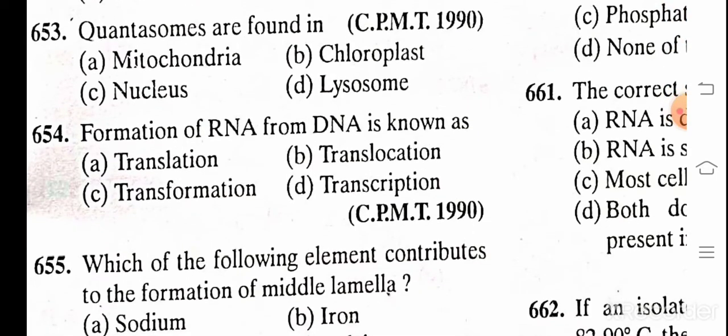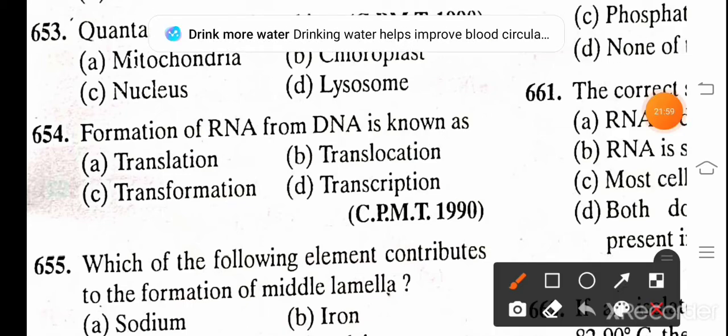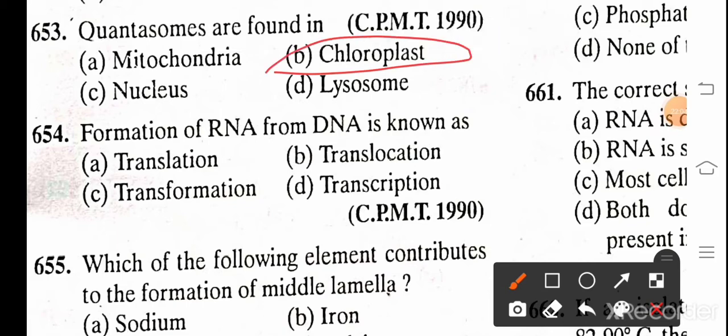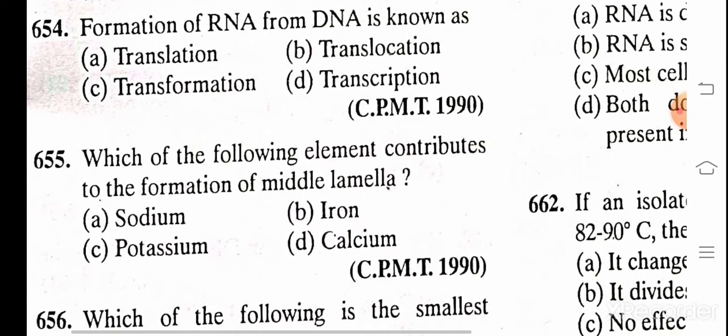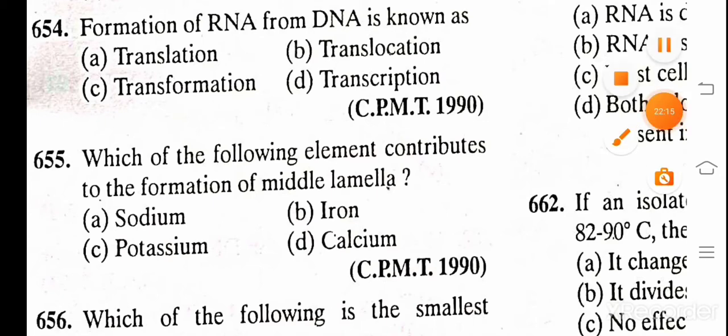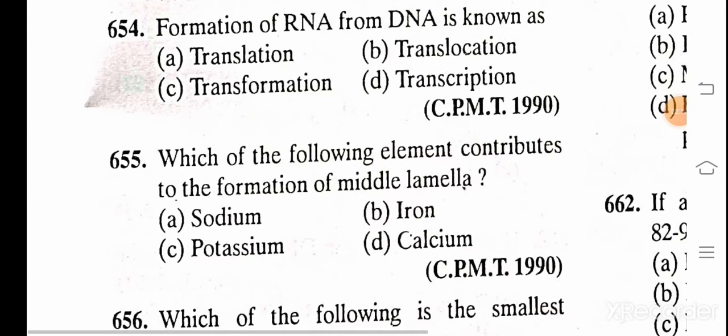Pyrenoids are found in A. mitochondria, B. chloroplast, C. nucleus, D. lysosome. And the correct answer is B, chloroplast. Formation of RNA from DNA is known as A. translation, B. translocation, C. transformation, D. transcription. And the correct answer is D, transcription.